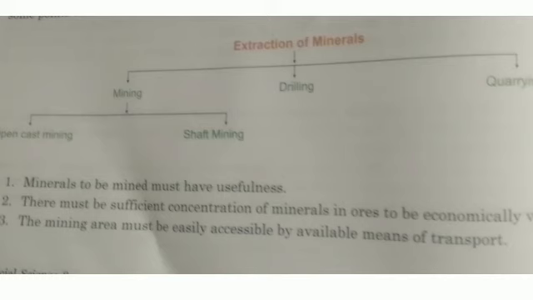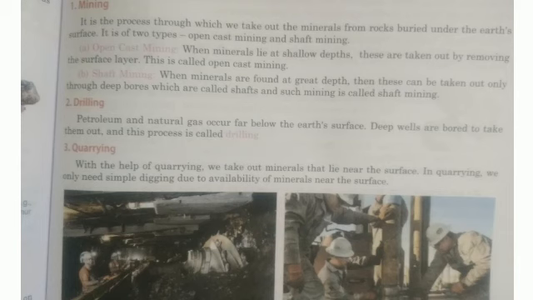Tin. Tin is used to coat thin sheets of steel. Tin is mainly found in the metamorphic rocks. Malaysia is the largest producer of tin. Gold. Gold is a precious metal, especially used to make ornaments. Now we will discuss zinc and lead. These are called the twin minerals, zinc and lead. Okay? Paint, medicines, automobiles, it is used in making. Clear? Now the distribution of minerals in the different countries.